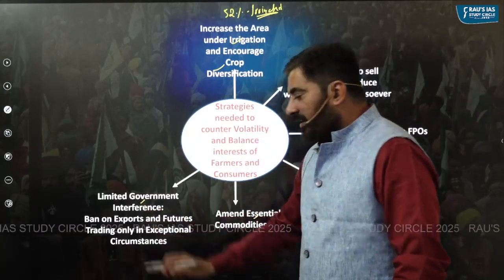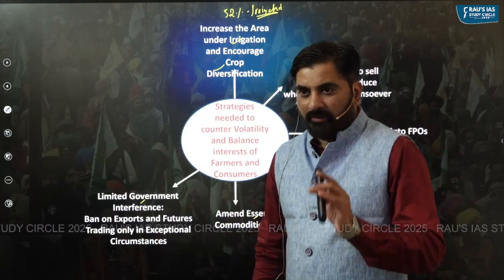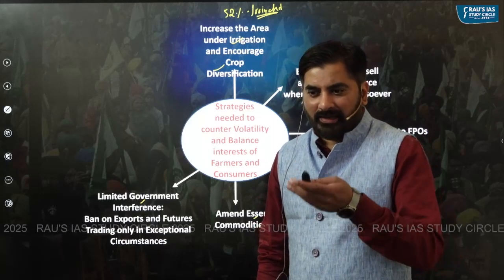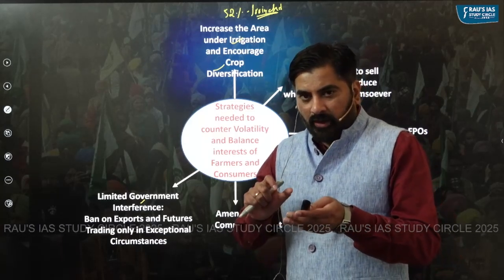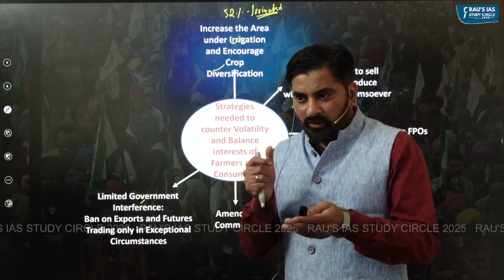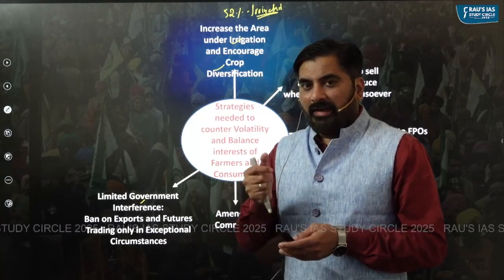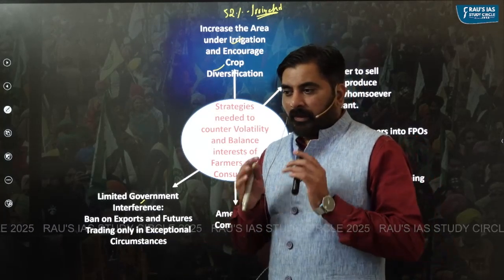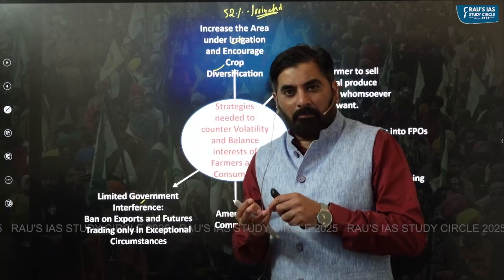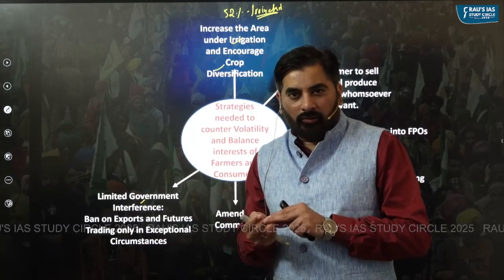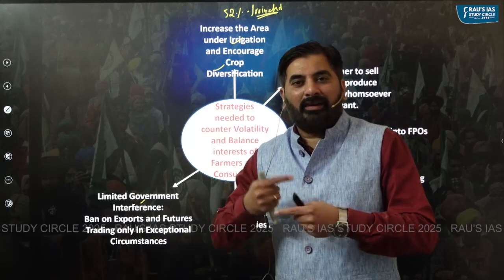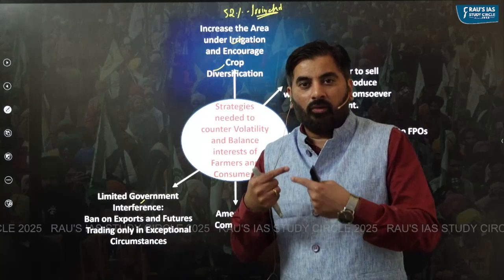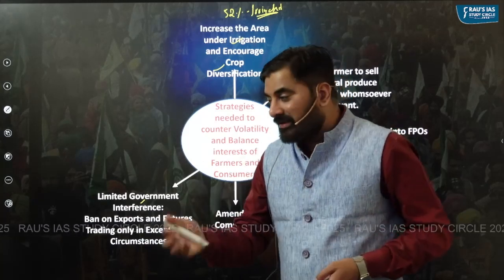Government interference in controlling prices should be very limited. In fact, the economic survey has pointed out that whenever the government intervenes in the market to control the prices, it ends up adversely affecting the interests of the farmers. So government interference such as a ban on exports or a ban on futures trading should not become a regular feature. In fact, they should be resorted to only in certain exceptional circumstances.